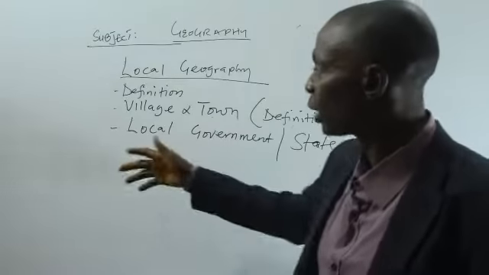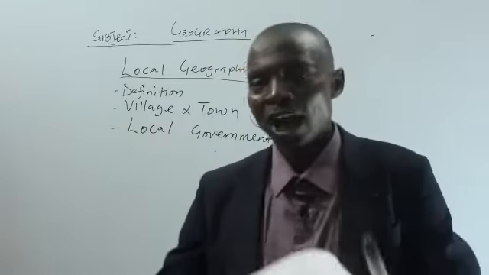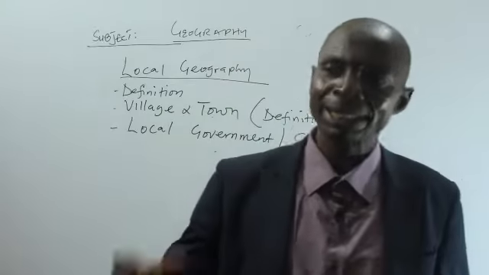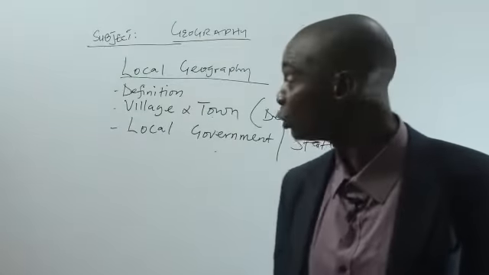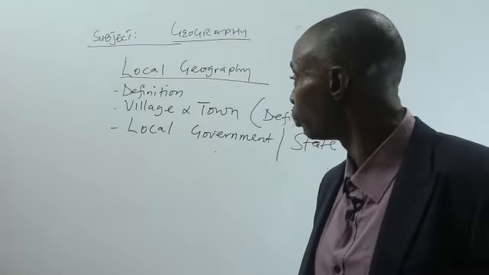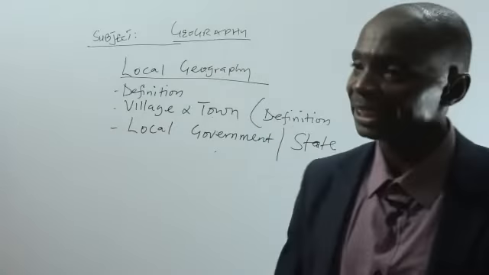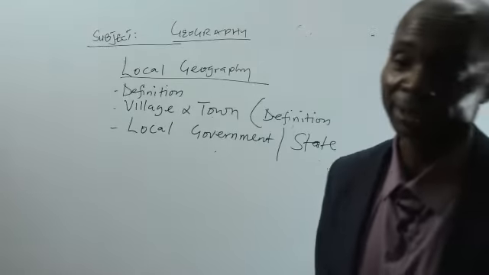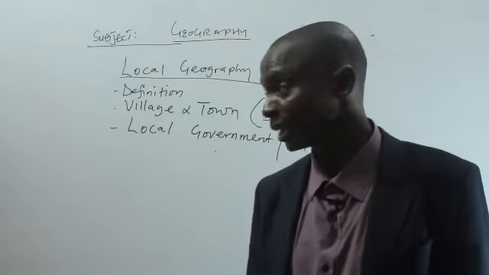So whenever we are talking about local geography, we are talking about our locality and how it affects us, the physical environment and the socio-cultural environment, the setting up of markets, the setting up of schools, the setting up of worship centers.